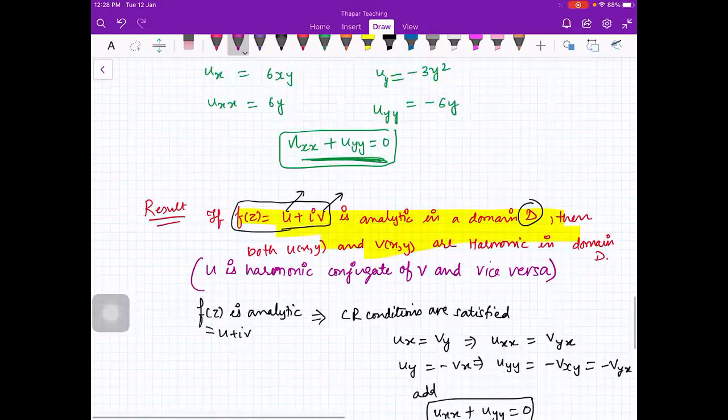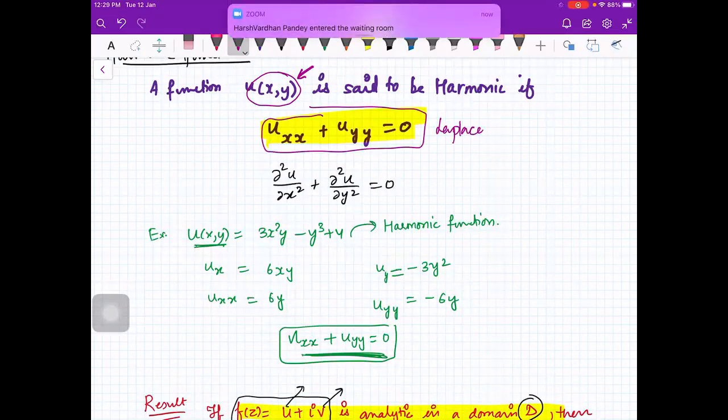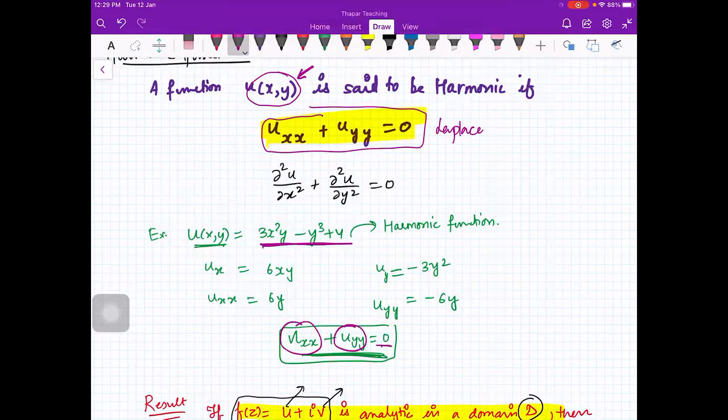Yeah. Okay. You have a function of two variables x and y. You say that this function is harmonic if it satisfies this equation. This equation is the Laplace equation. So you should have Uxx plus Uyy equal to 0. If this is so, then you say that your function is harmonic. For example, look at this function 3x square y minus y cube plus 4. Here Uxx plus Uyy is equal to 0. So it means that this function is harmonic. Clear? Definition is clear, beta?